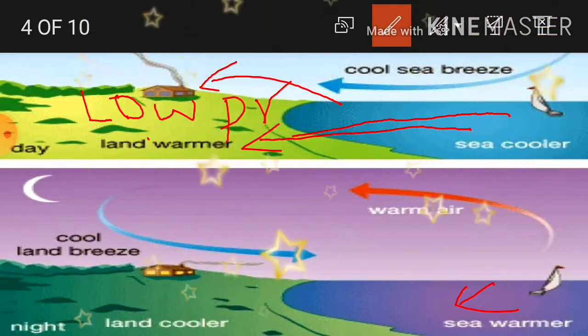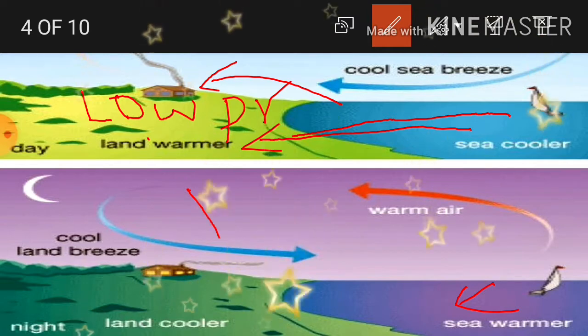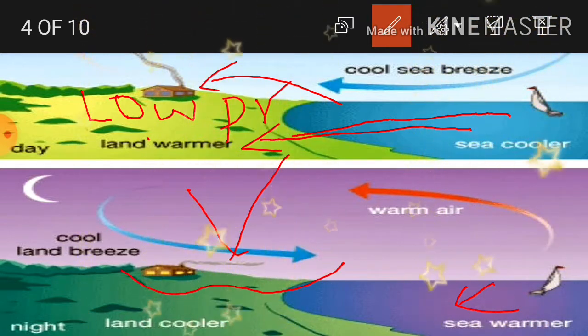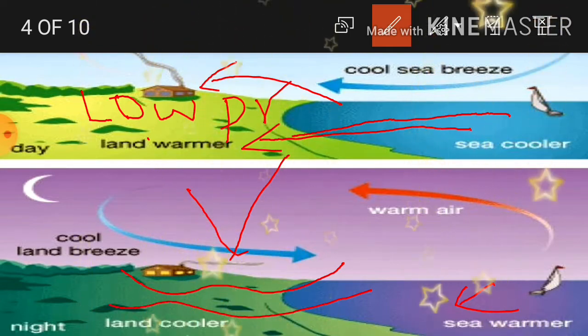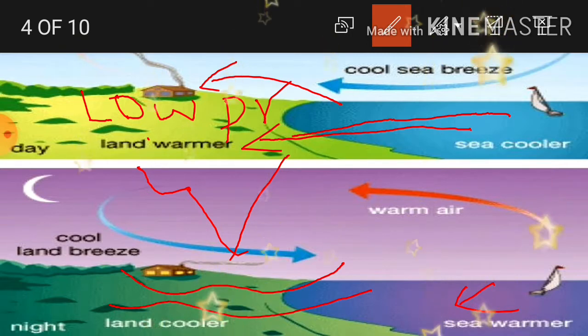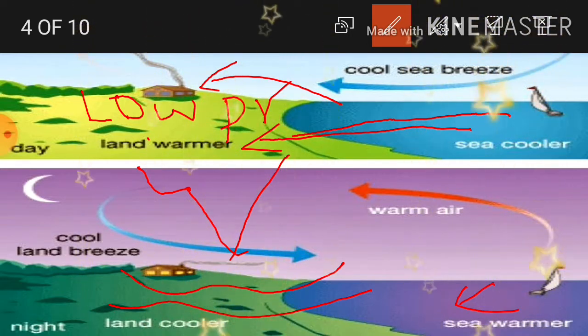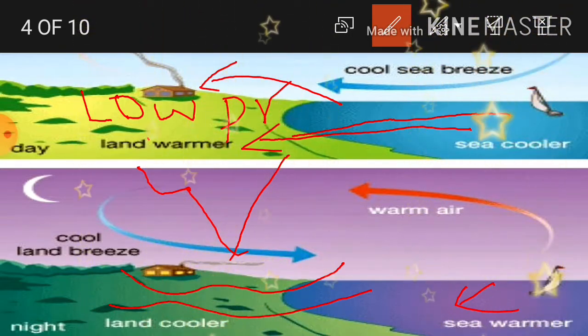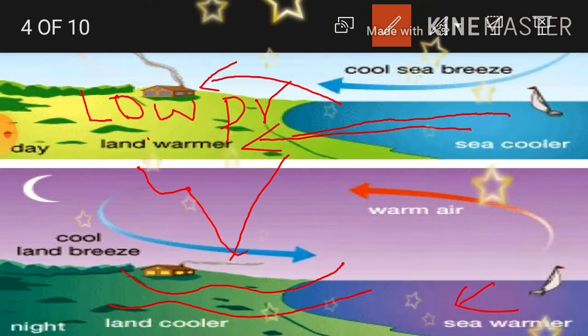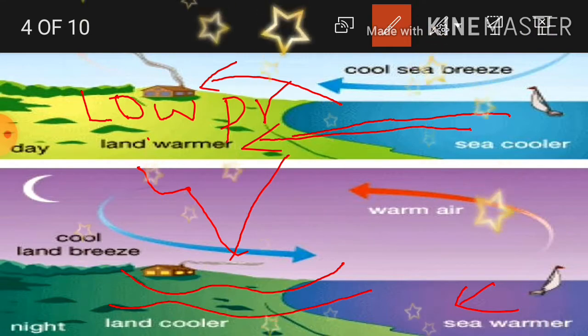So this is the cause for what happens in India, that is, monsoons are taking place in India due to this reason only, because of land. See, in the month of March to June, low pressure will be recorded in the Asian subcontinent. So what has happened here?